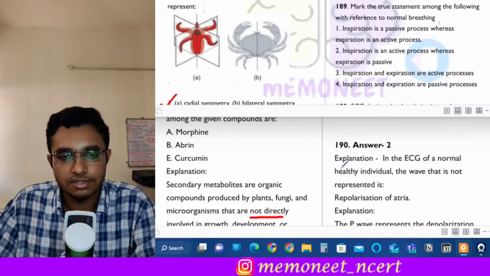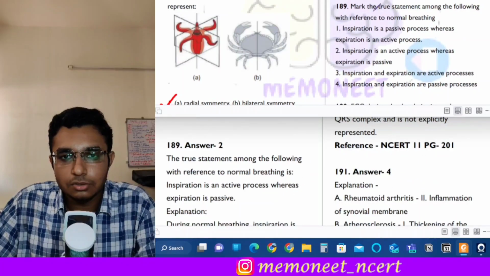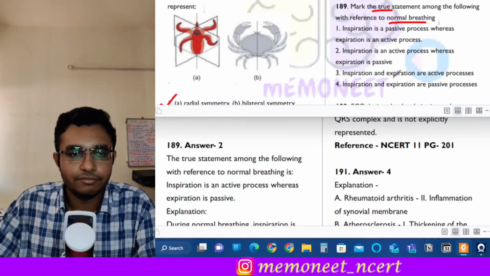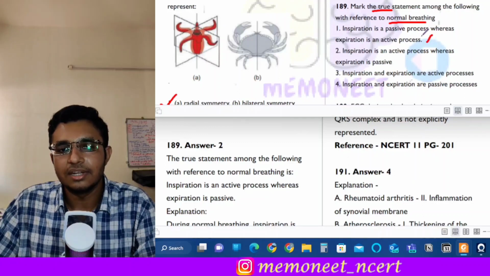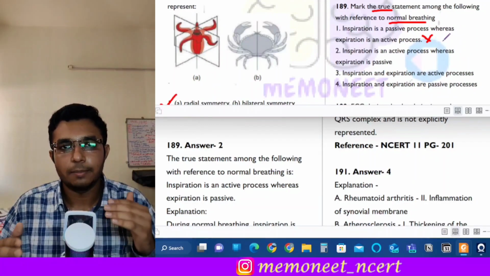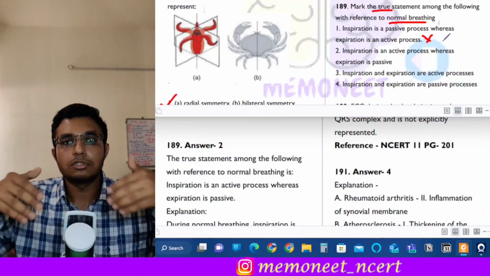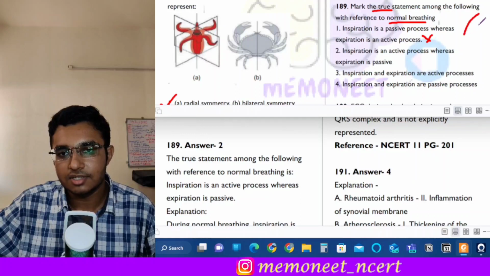The next question is question number 189, and it states that mark the true statement among the following with reference to normal breathing. Okay, so we have to identify which of them is a correct statement. First is inspiration is a passive process whereas expiration is an active process. So this is an incorrect statement, because see, in inspiration what happens, the diaphragm contracts, okay, and it gains a flat shape, and also the external intercostal muscles contract, which is responsible for expansion of the chest cavity.